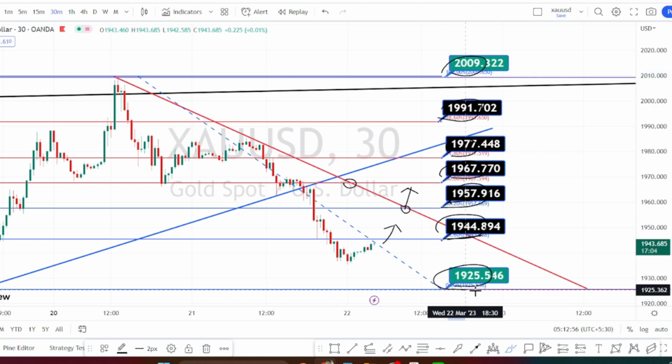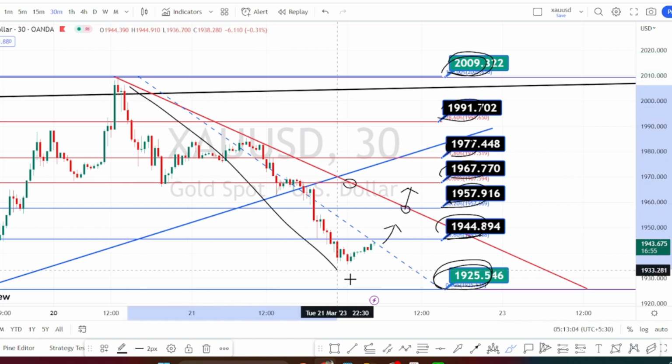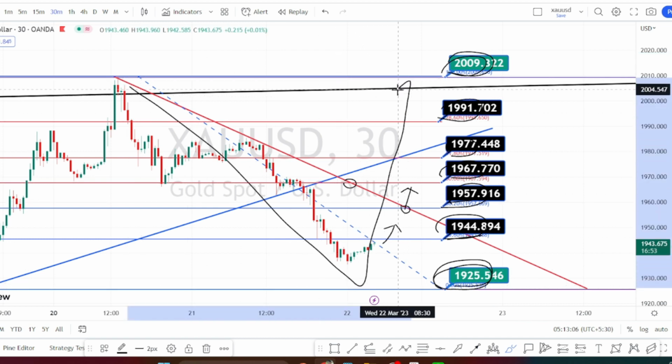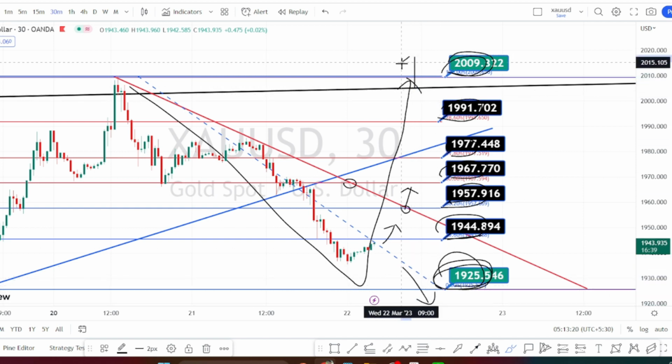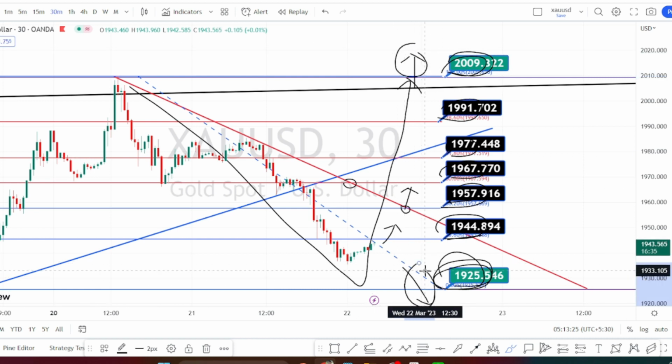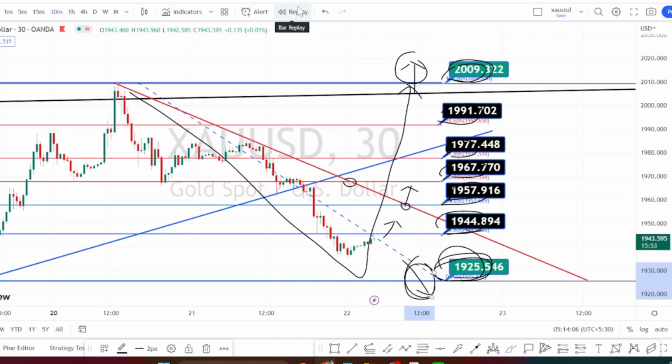For now, these levels of 1925 and 2009 are acting as very strong support and resistance levels. Once these levels are breached, we can expect a directional momentum to start in the 30 minutes time frame. It could be on the bullish side or on the bearish side based on the market sentiment.